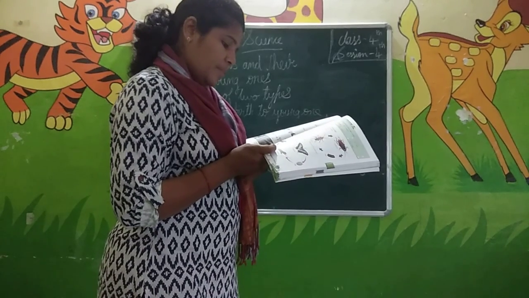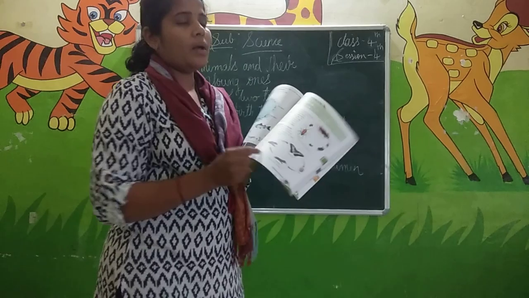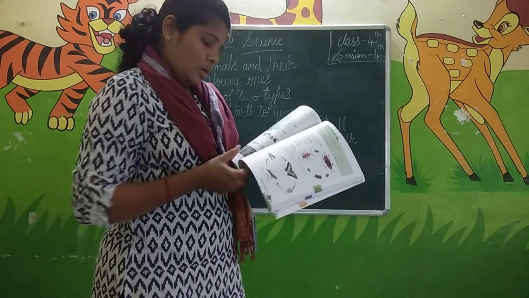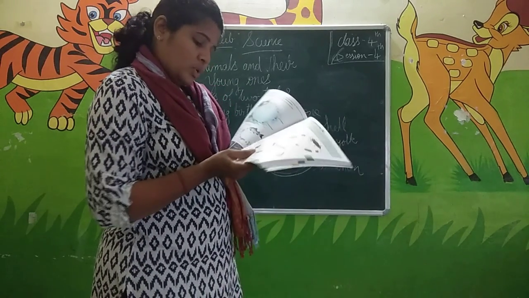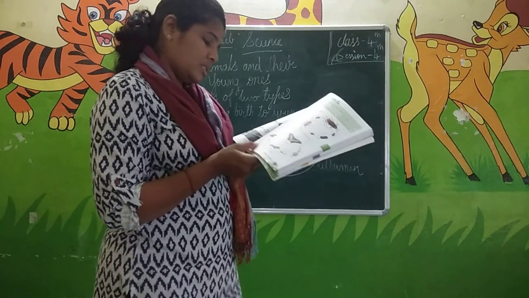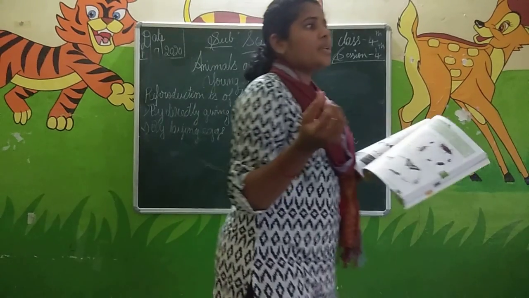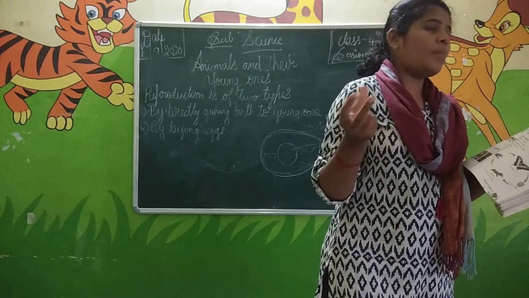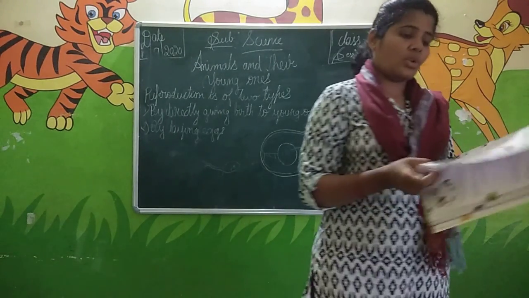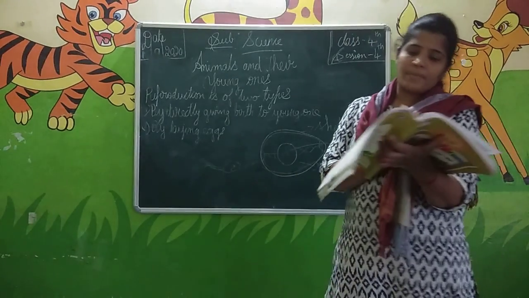Inside the pupa, the caterpillar changes into a beautiful butterfly. When the butterfly is ready to come out, the pupa bursts and it comes out. This is the life cycle of the butterflies.